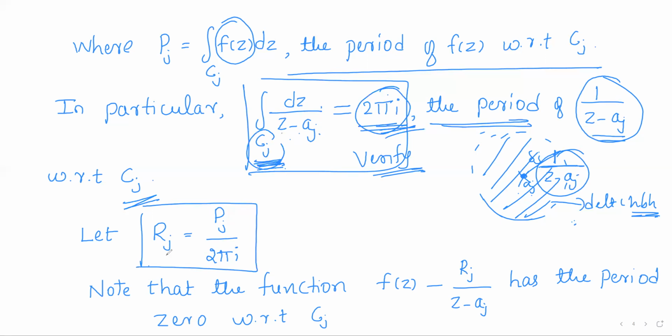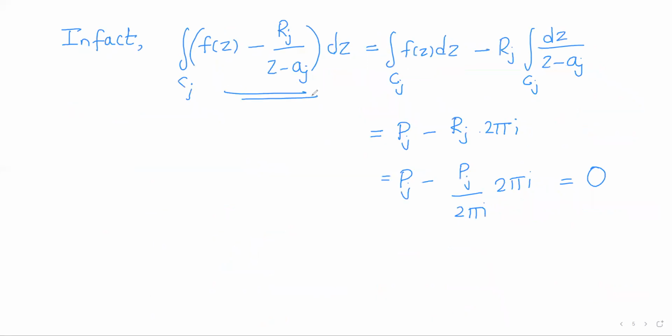construct the numbers Rj equals Pj by 2 pi I. Define Rj to be Pj by 2 pi I. Then with this choice of Rj, we note that the function f of z minus Rj by z minus aj has the period 0 with respect to Cj. So the period of this function with respect to Cj means what? It is nothing but the value of the integral of this function over Cj. So we observe that it is equal to 0.